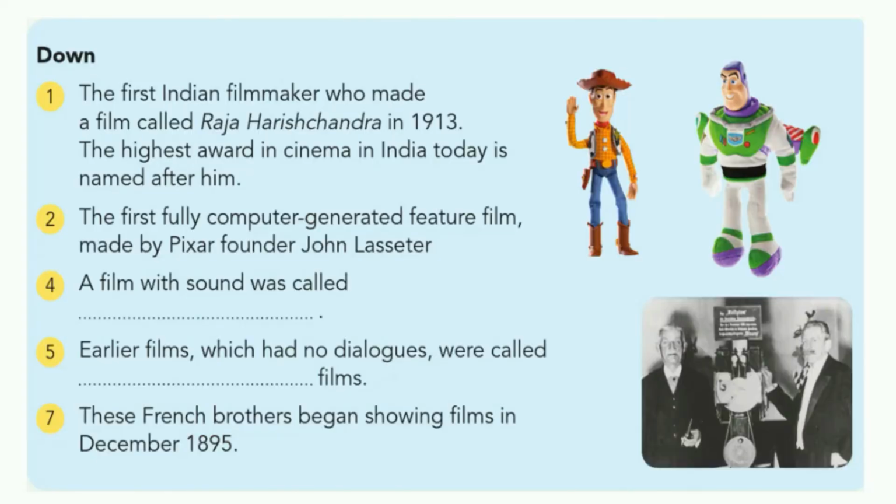Move on to the down clues. The first one: the first Indian filmmaker who made a film called Raja Harishchandra. The first Indian movie is Raja Harishchandra, created in 1913. The highest award in cinema in India today is named after him.